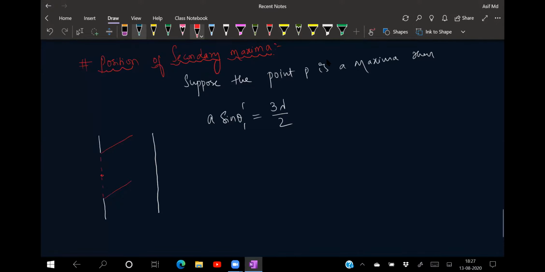Now this is your A and this is your B. Now we'll drop a perpendicular here, and this one is n, and this is 90, and this one is theta. This is the slit width a, and we are calling B to n the path difference. So if this path difference delta x equals 3 lambda by 2,